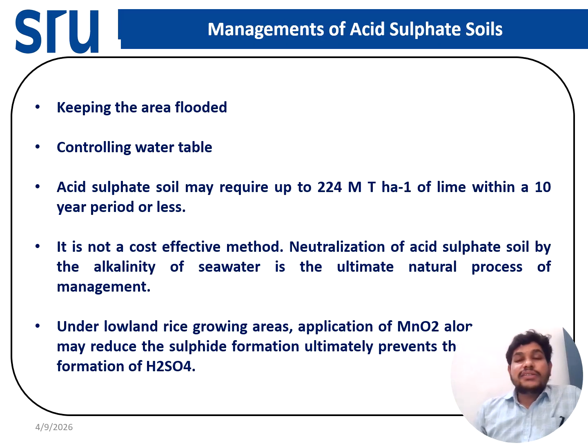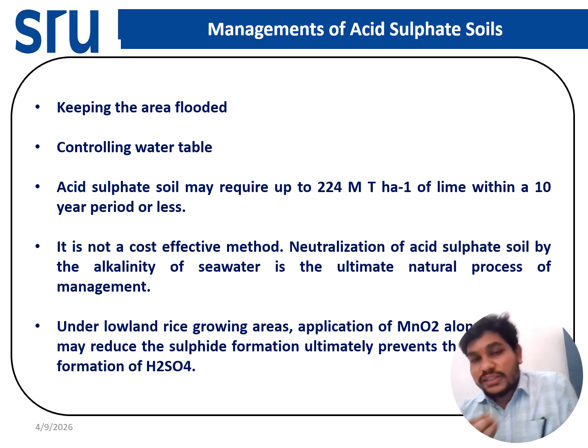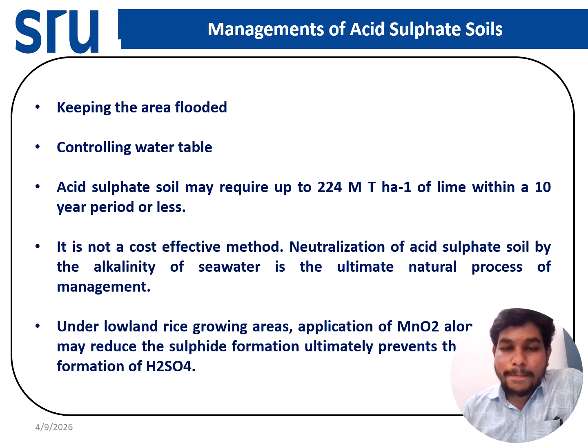Then how to manage this acid sulfate soil? We should focus on the soil, and we should know that the soil contains sulfides. If sulfides are there, keep that area flooded. Don't do the drainage. If you do the drainage, it will convert into sulfuric acid, and then it is very difficult to manage such types of soil. Or we have to control the water table. Suppose the sulfide level is there up to 30 centimeters, we have to maintain the water level more than that depth, so that the sulfide should not get oxidized. This soil is very difficult to manage.